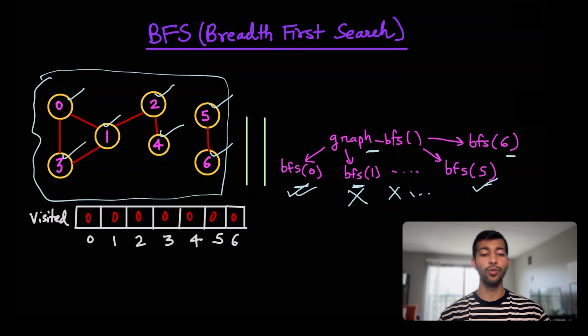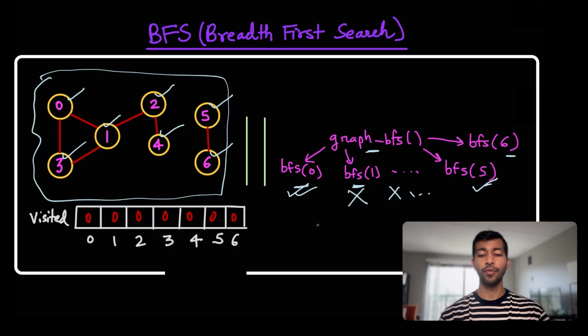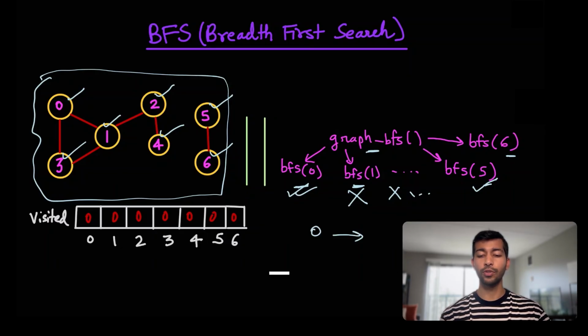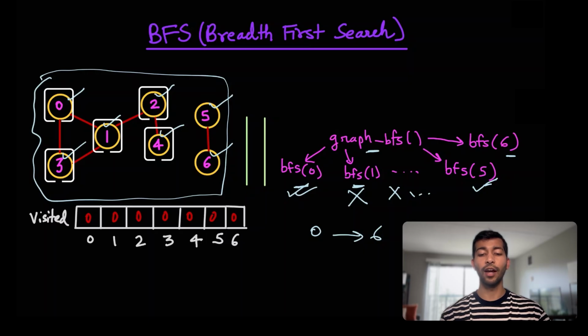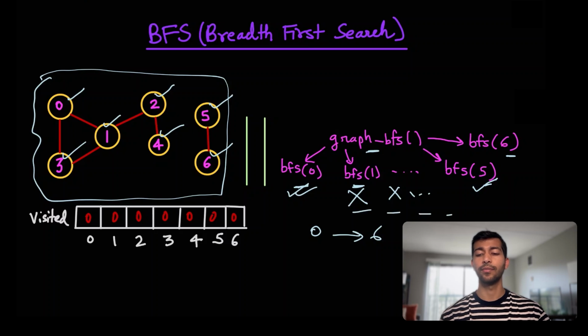So this is how we do a BFS on the whole graph. We'll basically have to loop from 0 to 6, and for each of the nodes, we'll have to call BFS. But since some of them are already visited, we'll basically skip these. So that is the whole idea. Now let's take a look at the code for the BFS.